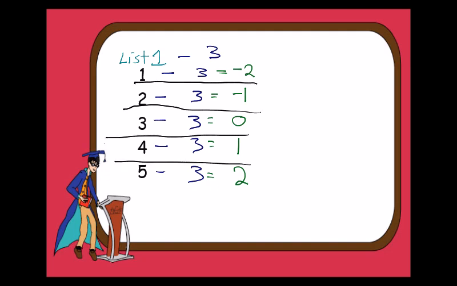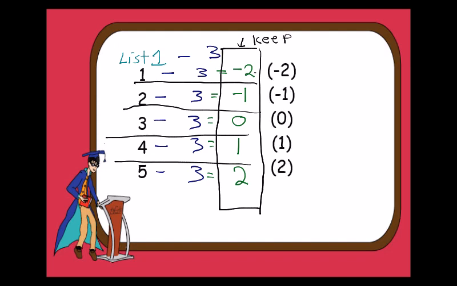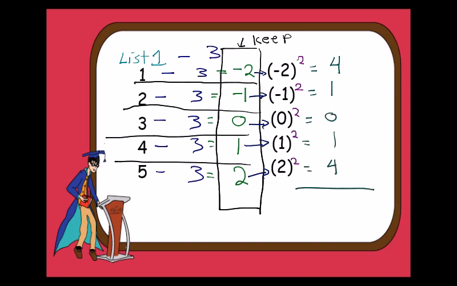Now, mind you, notice how I'm doing this. I'm trying to keep it in a very linear format, kind of like what we were doing in the first video of this series. So far, so good? Awesome. Now, we want you to keep these numbers right here. We don't care about anything else beforehand. And you know what we're going to do to each of these numbers? We're going to square them. So -2 squared, 4. -1 squared, 1. 0, 1, 4.